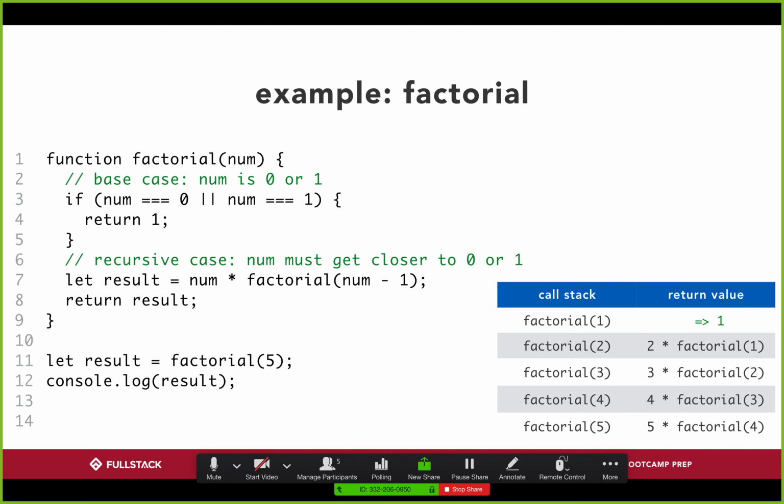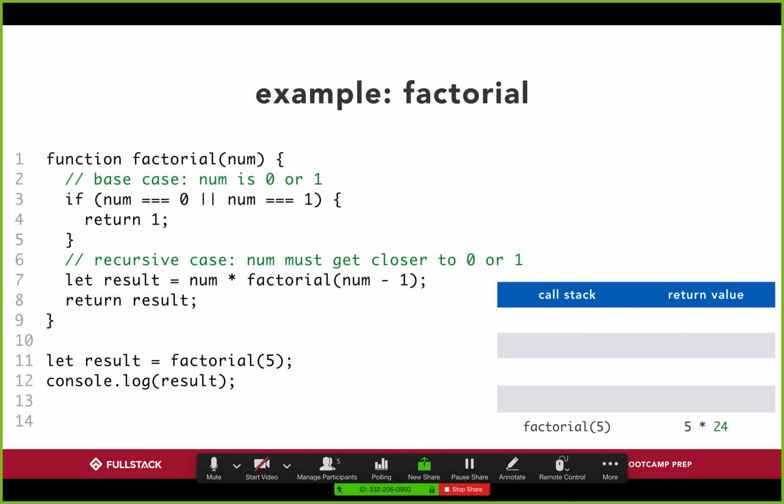Great. So I go back to where I was on the previous iteration, and I now replace factorial 1 with just 1. And now I know what factorial 2 is: 2. And so then I go back to where I had called factorial 2 and replace that with 2. So now what's factorial 3? Factorial 3 is now 6. Factorial 4 becomes 4 times 6, so 24. And then factorial 5 becomes 5 times 24, which is 120. So this factorial function is going to call itself over and over and over again. But the goal here really is to make sure that at the end of the day, we get to our end state, which is where num is 0 or 1.